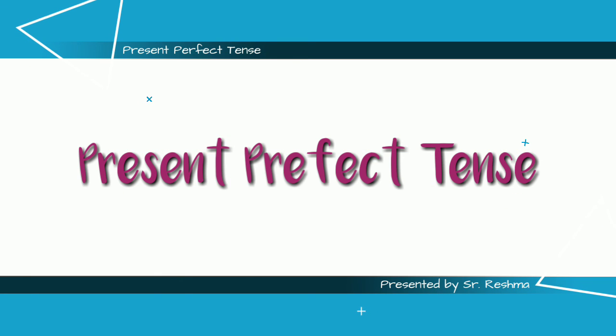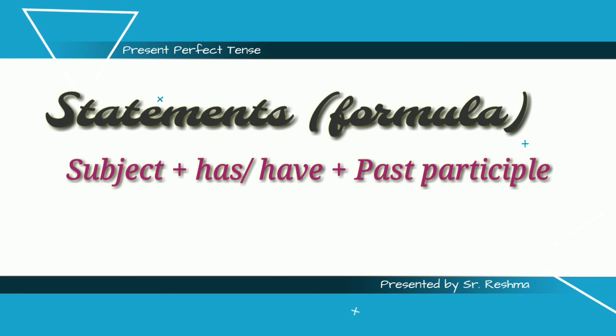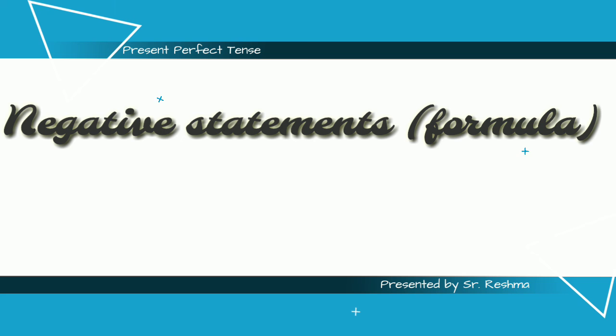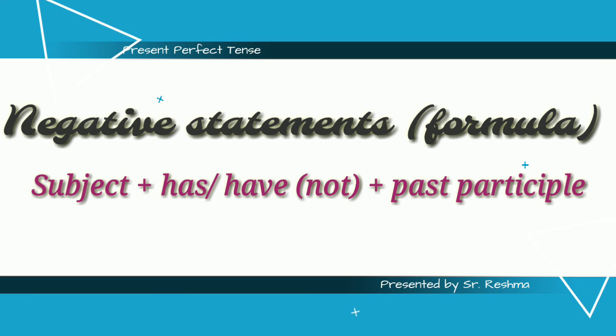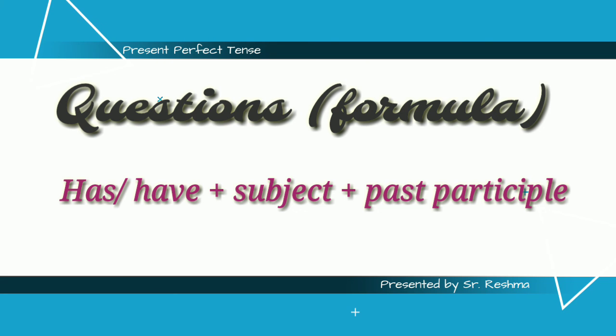Let's now revise all about the present perfect tense. The formula for statements in the present perfect tense is subject plus has or have plus third form of the verb. The formula for negative statements is subject plus has or have plus not plus third form of the verb. Questions in the present perfect tense are formed with has or have plus subject plus third form of the verb.